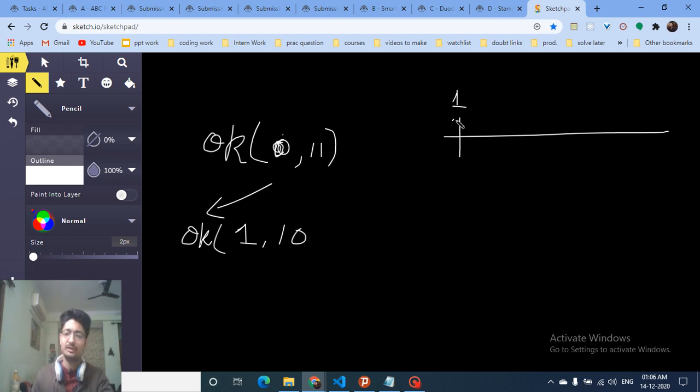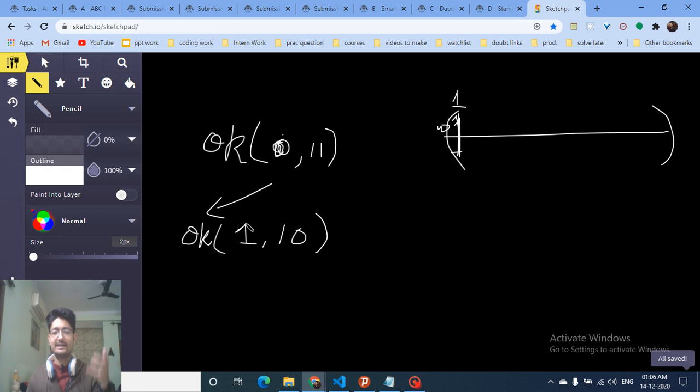So I should start from 1, because at 0 there is no cut. From 0, I have a whole length, and I have to do 11 cuts. Now maybe I put 1 cut at point 1. Now after this index, how many cuts do I have to do? What is the number of ways if I have this number of cuts and I have to start from this point? You have to find out the answers for this and store them in a DP table and then reuse them to find out the new answers.